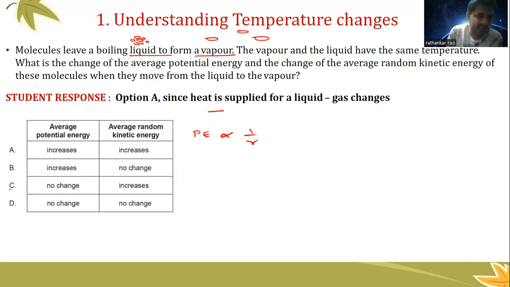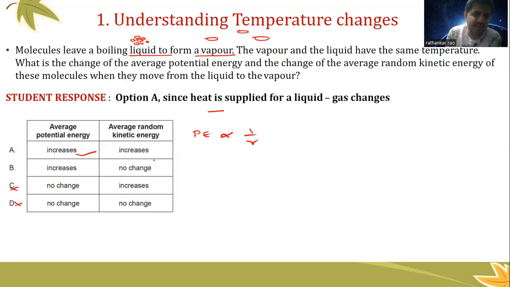So definitely these two are incorrect, we can very clearly say. It should be either A or B. And then they also said that, sir, when this is happening, total energy increases, kinetic energy also increases, the particles are moving, and hence A should be the right answer. Now, why is A the right answer? Because this reasoning was correct. This one, they thought, is the right answer.